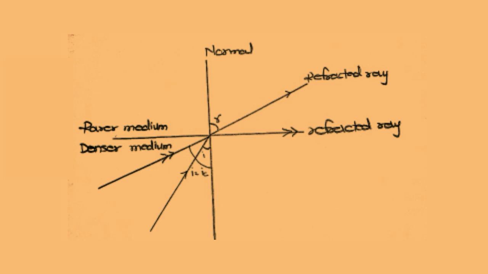If we further increase the angle of incidence, then the refracted ray becomes parallel to the surface of the media. That is, the refracted ray makes an angle of 90 degrees with the normal. That angle of incidence is called the critical angle. So in short, when the angle of incidence is the critical angle, the refracted ray makes an angle of 90 degrees with the normal. Or in other words, for a particular angle of incidence, when the refracted ray is at 90 degrees with the normal, that angle of incidence is called the critical angle.